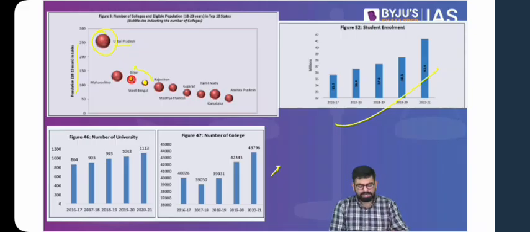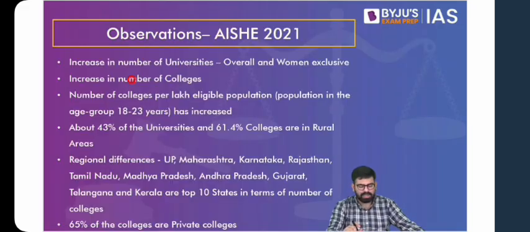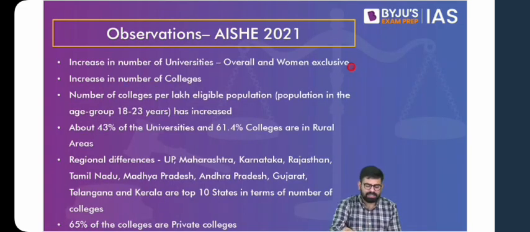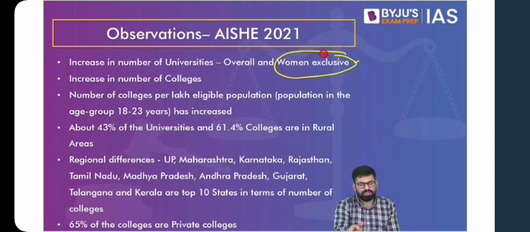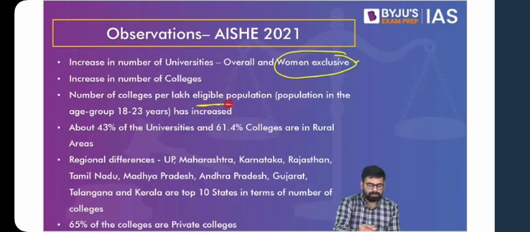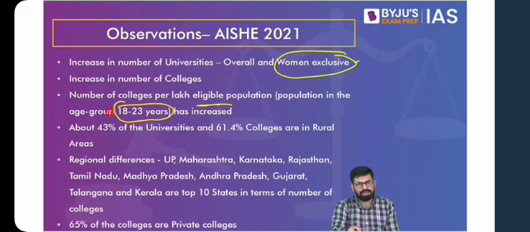So there were multiple graphs. You need not go through everything. We will just look at the observations of this report and try to figure out what can be the potential problems. Now, yes, there has been an increase in the number of universities and colleges, and also you find women-exclusive universities open, wherein only women students can take admission. The number of colleges per lakh eligible population has also increased. Eligible population is the population in this 18 to 23 age bracket.